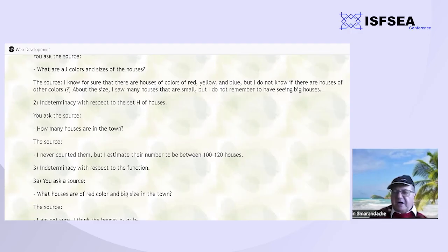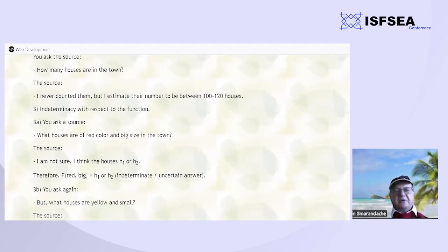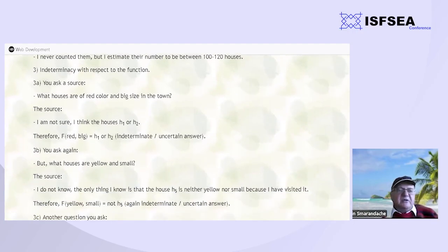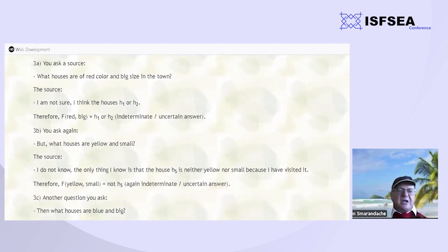Indeterminacy with respect to the set of houses. How many houses in a town? The same thing. May say, I don't know exactly the numbers, there are many, we didn't count them, we expect between 100 and 120. Indeterminacy with respect to the function, what houses are red color and big size in a town? Again, not sure. I think the house is H1 or H2. So we have F of red and big, two attributes, is equal to H1 or H2. So again, not clear, either H1 or H2 or both.